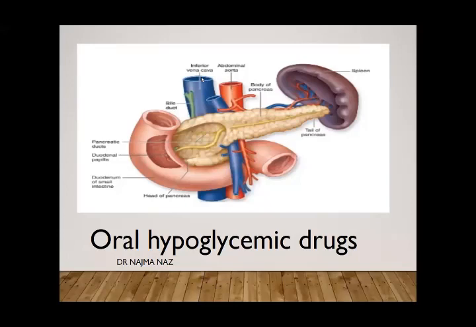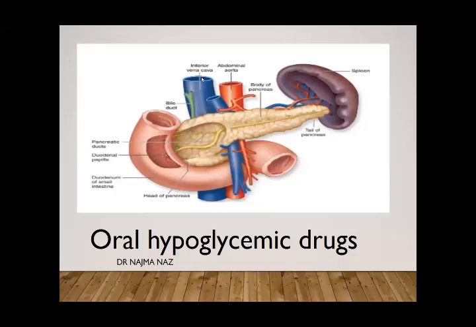Intermediate acting insulin and long acting insulin are usually used in combination with short acting or rapid acting insulin, because long acting and intermediate acting insulin maintain the basal secretion of insulin, the basal rate, and the short acting and rapid acting maintain the bolus increase in insulin that can occur after a meal or after taking any food. Clear?